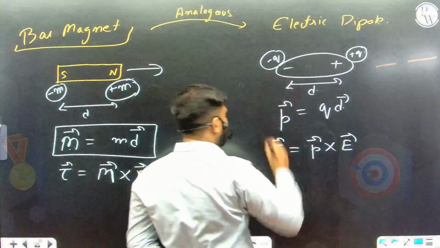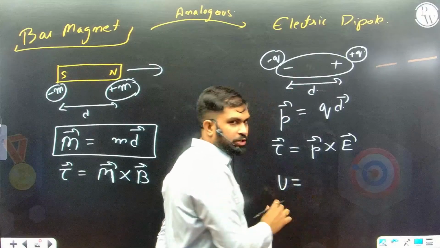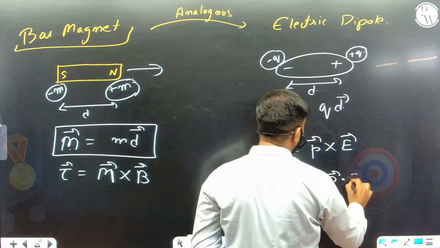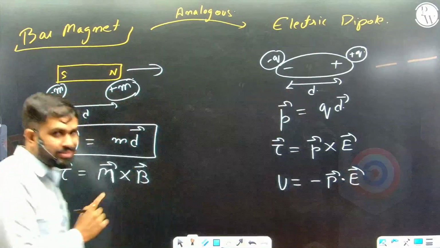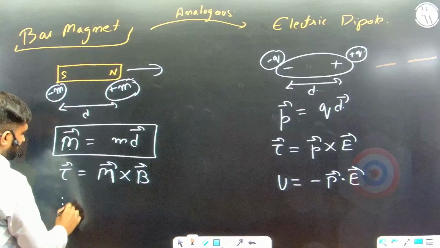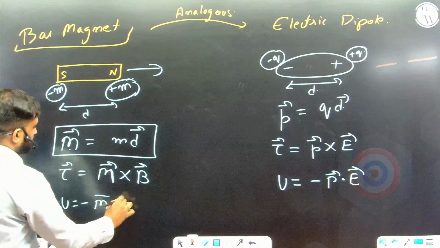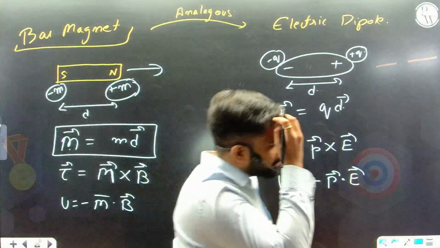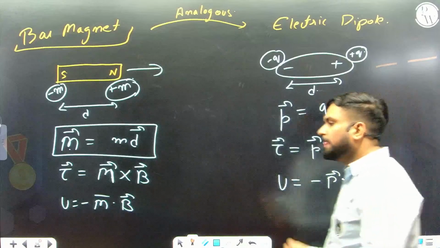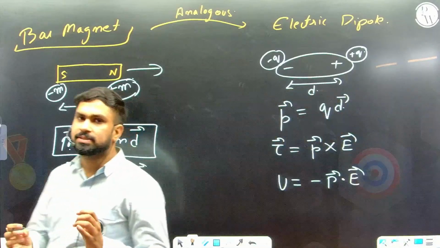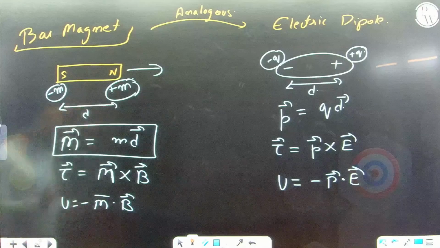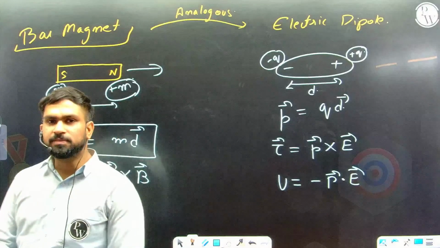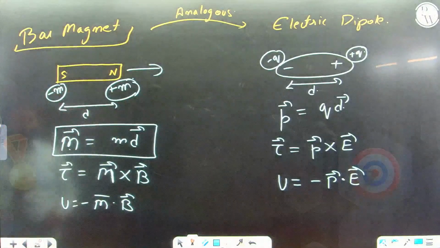A dipole placed in external field possesses some potential energy. Its electric potential energy is minus P dot E. Now the bar magnet also possesses some energy, and it will be minus M dot B. So these are your important concepts of magnetism, magnetic effects. I hope this clarified a little bit of your doubts, and just use these formulas, practice on more problems, and stay tuned for more topics.